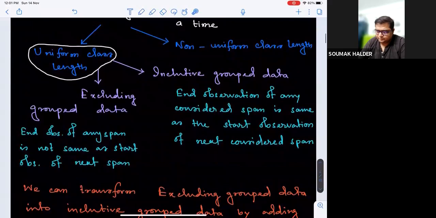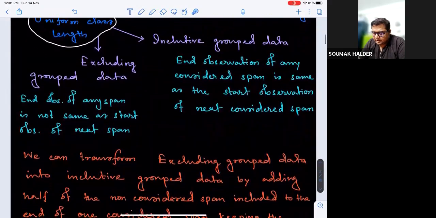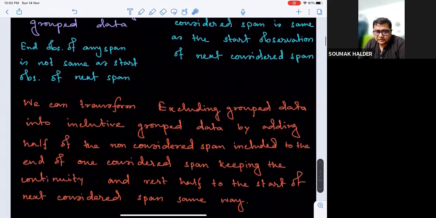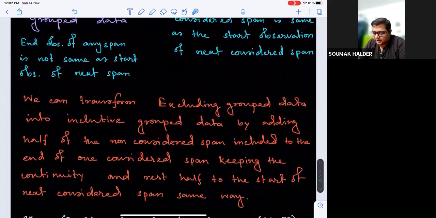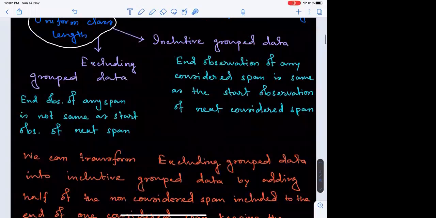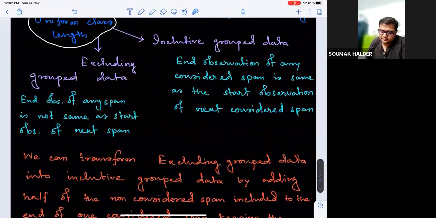Let's get to some examples based on that. Before that, we are considering how to transform excluding data into including data, and on that basis you will also have the example. Sir, please scroll up just once. Yes, this part.